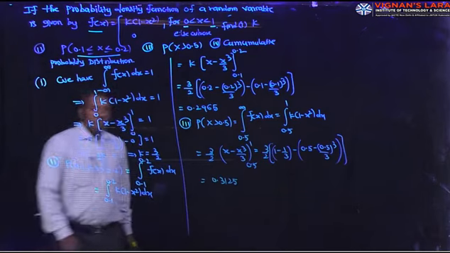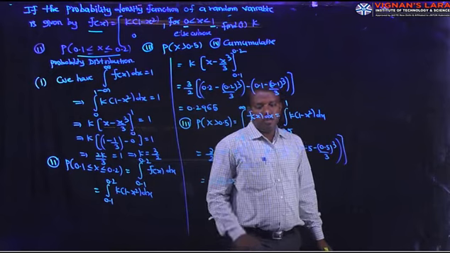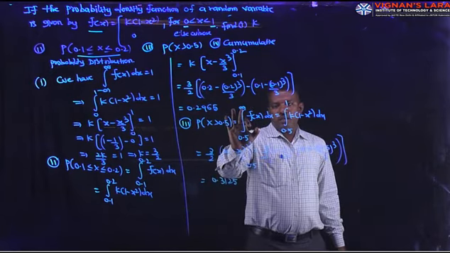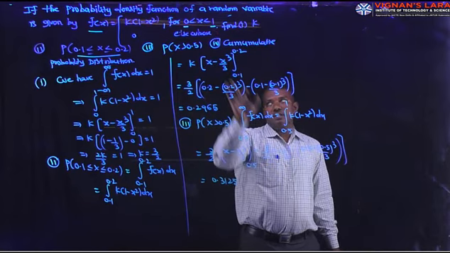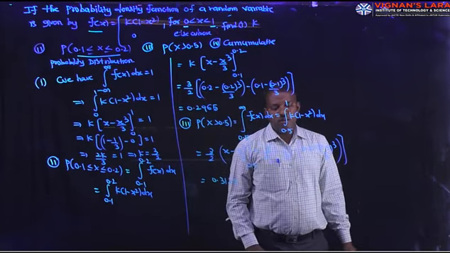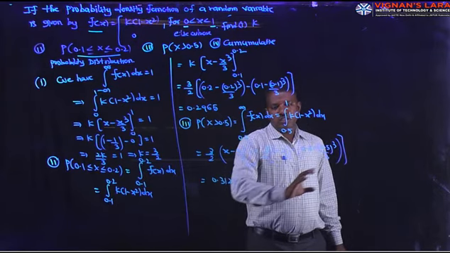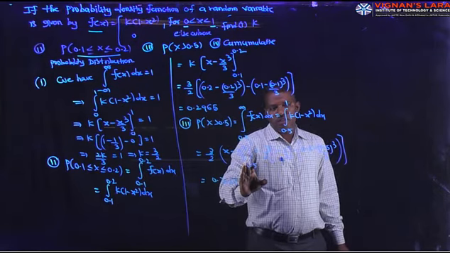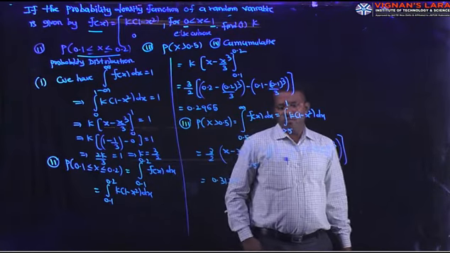Once again, P of x greater than 0.5 means 0.5 to infinity of f of x dx. Infinity represents the upper limit, which here is 1. f of x is k into 1 minus x square. Substitute k as 3 by 2, and the integral of 1 minus x square is x minus x cube by 3 in between 0.5 and 1. Then we get 0.3125.